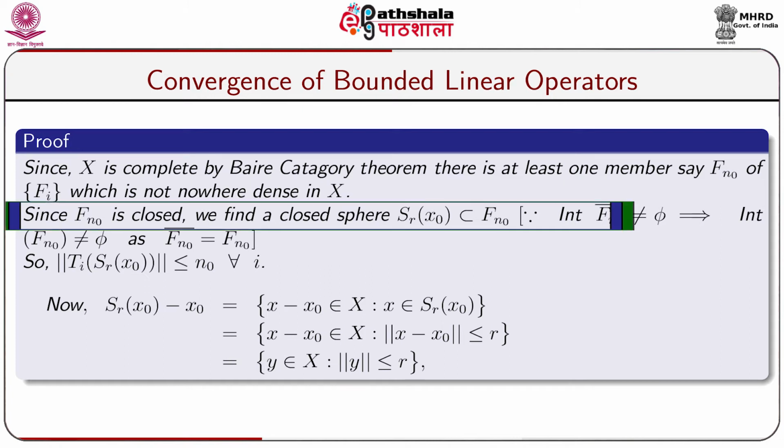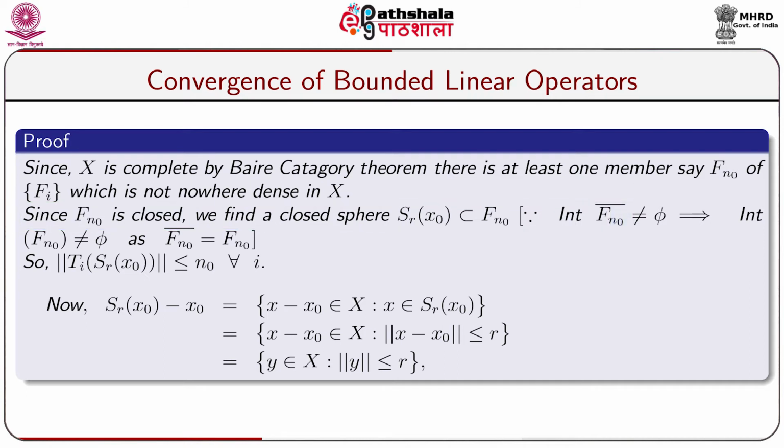Since Fn naught is closed, we find a closed sphere Sr(x naught), that means a closed sphere centered at x naught with radius r, which is always within the set Fn naught, because the interior of the closure of Fn naught is non-empty. This implies the interior of Fn naught is non-empty, as Fn naught is closed, that means Fn naught equals Fn naught bar. So the norm of Ti on the closed sphere Sr(x naught) is less than or equal to n naught for all i.